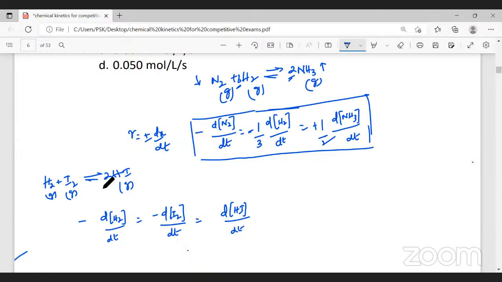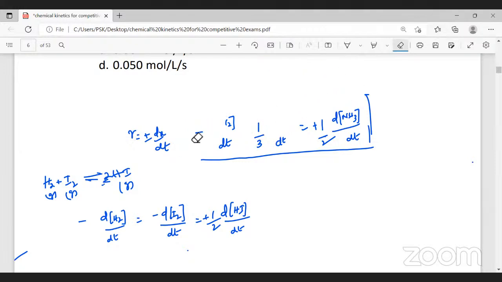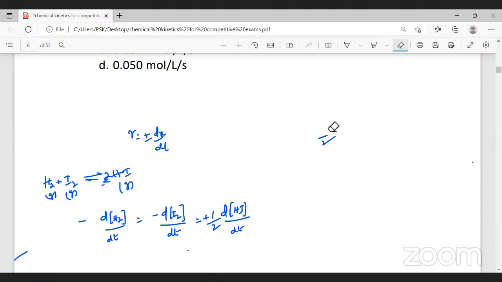But here you can see the coefficient is 2. Therefore, we have to divide it by 2. And this is a product. Therefore, what will be the sign given here? Plus. Did you follow this? Understood this? Yes, sir. Okay, we'll continue with a few of the problems and then continue with the theory part. You have to know how we write the stoichiometric rate equations so that you can calculate the rate, concentrations, all that. Equilibrium concentration, all that we can calculate. We will learn that.